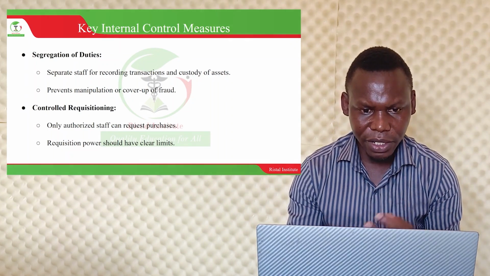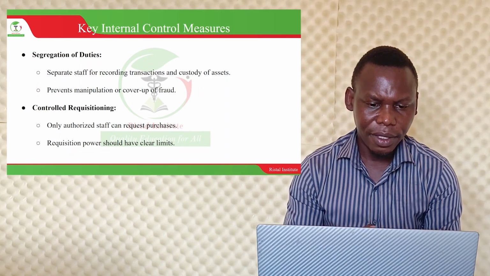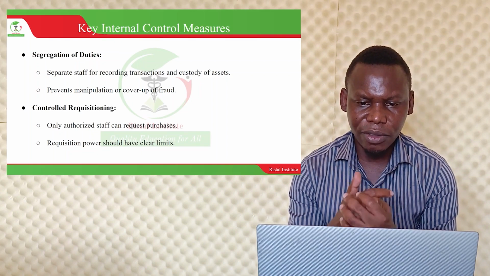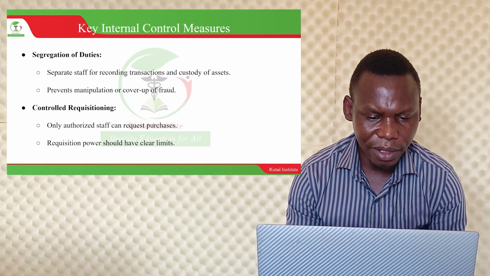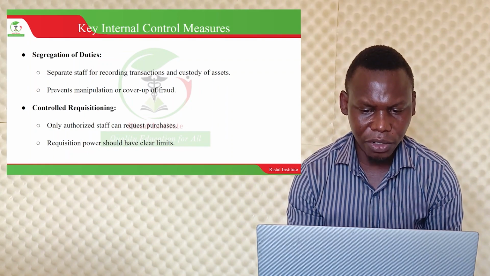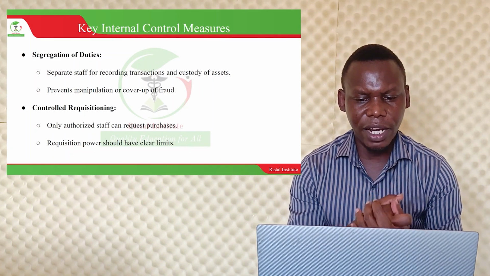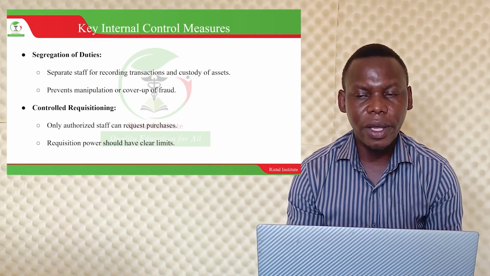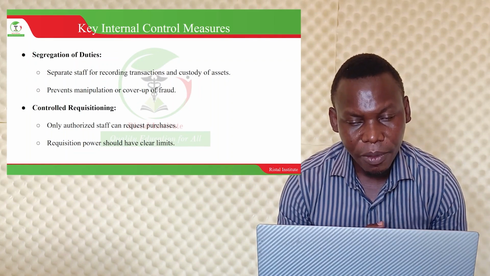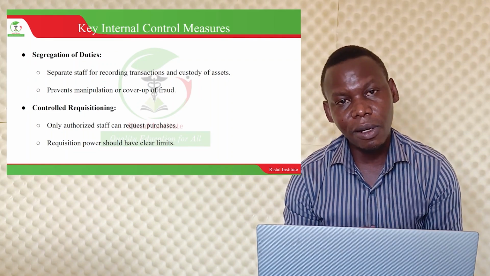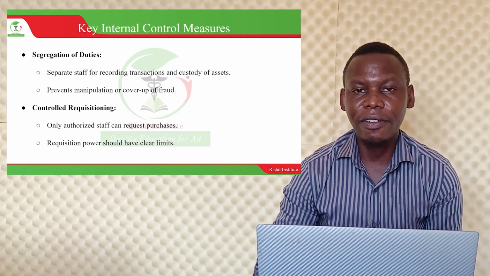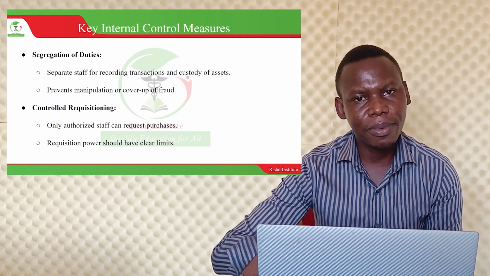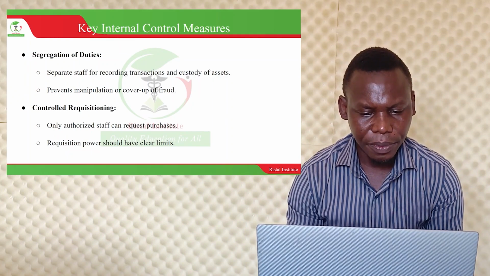Controlled requisition is also another key. How do we have internal control measures? It is through having what we call controlled requisition. How do you procure? Only authorized staff can request for purchases. In an organization, we have what we call a local purchase order. So only someone who is authorized can fill that form to request a product to be bought.